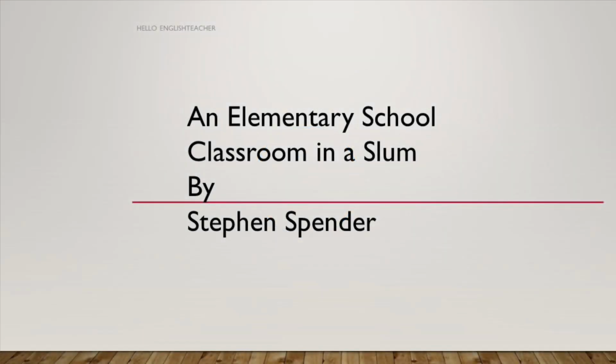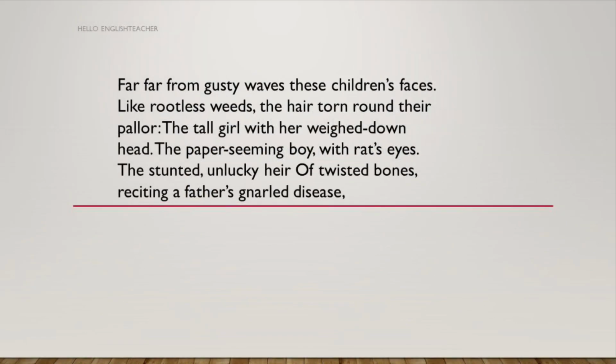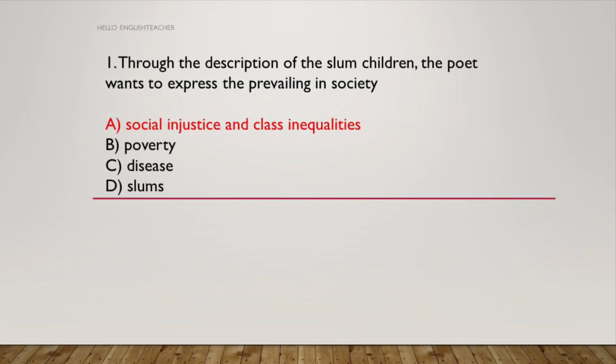An Elementary School Classroom in a Slum is written by Stephen Spender. So let's look at the extracts and MCQs from this poem. First one: far, far from gusty waves, these children's faces, like ruthless weeds, the hair torn round their pallor, the tall girl with her weighed down head, the paper-seeming boy with rat's eyes, the stunted, unlucky heir of twisted bones, reciting a father's gnarled disease. So let's look at the questions from this stanza.